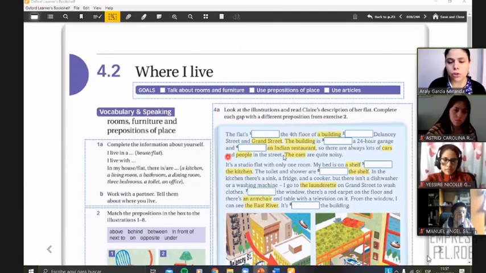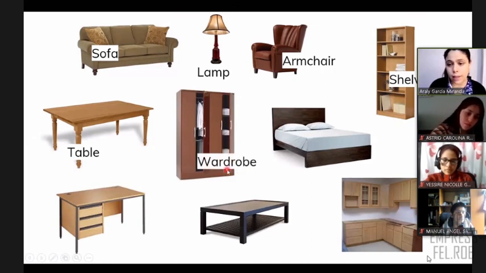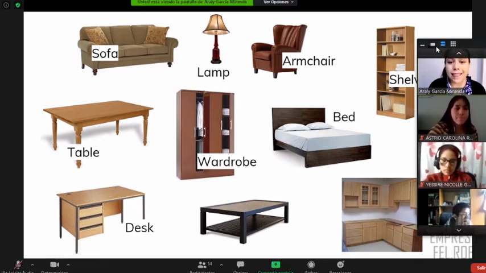The next picture, right? It's a bed, as you know. And let's continue here. Look, as you know here, wardrobe. So you can say wardrobe or a synonym is closet. Both are correct. The other one is a bed, as you know, in your bedroom. We have also this, a desk, right?